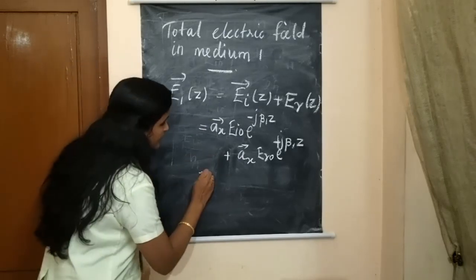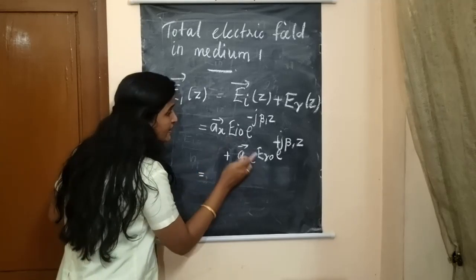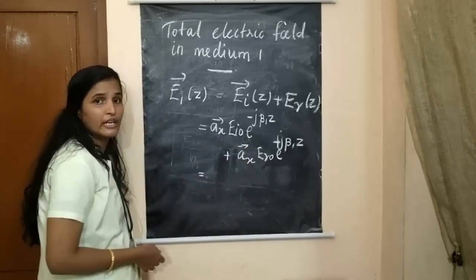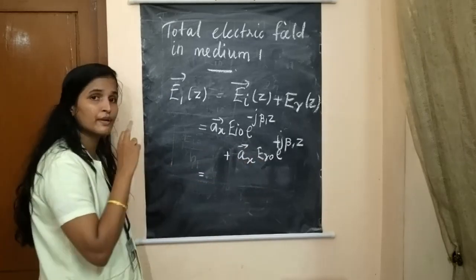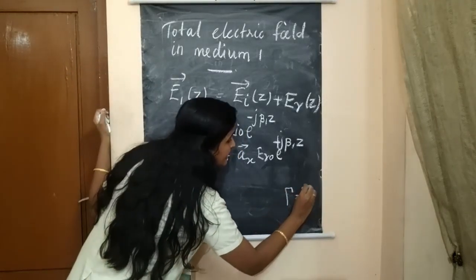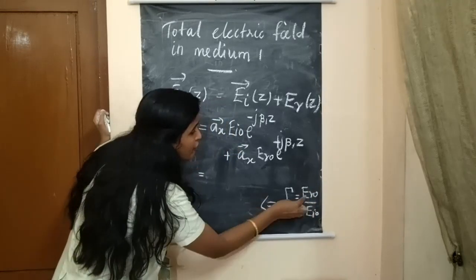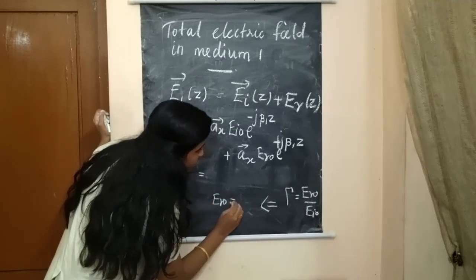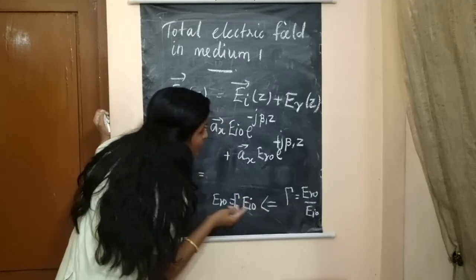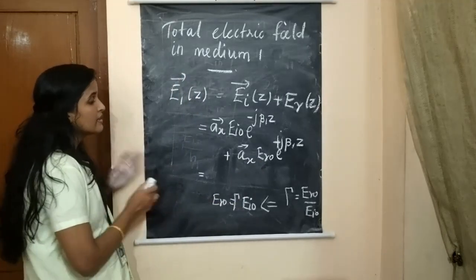Okay, so first we have to sum these two terms. So how will we do? We can take AX in common, and here also we have to change it in terms of EI naught. So we know the relation for the reflection coefficient. The reflection coefficient gamma can be written as ER naught by EI naught. So from this, ER naught is equal to gamma into EI naught.